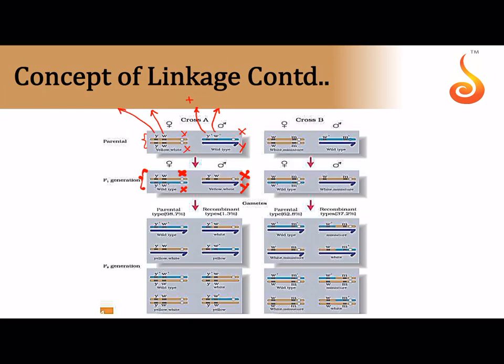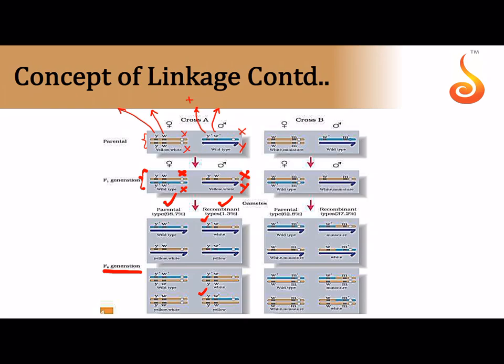And when it was crossed in the F1 generation, notice here they got more parental types, 98.7%, and less recombinant types. And why more parental types? That means most of them had either yellow with white, or they had brown body with red. Very few of them, you can see here, new traits are found, that is brown body with white eyes is there, and here you can see there is yellow body with red eyes. So new characters were very less, only 1.3%, but parental characters were very more.